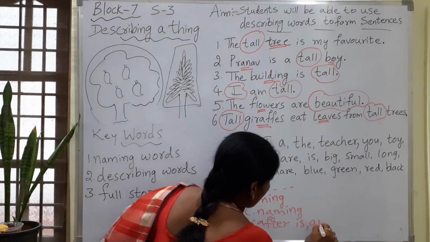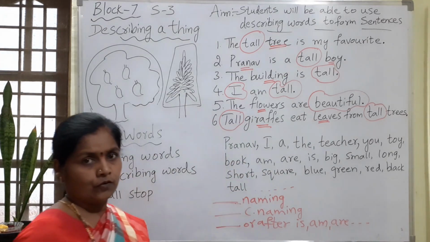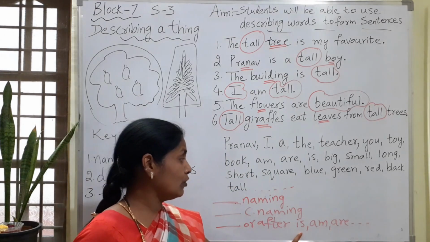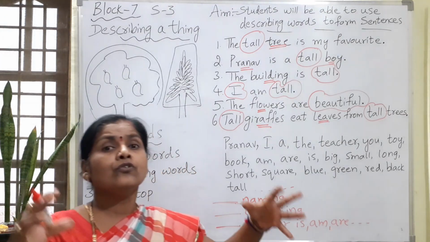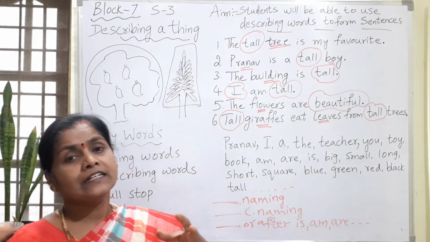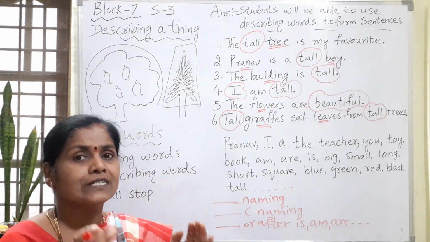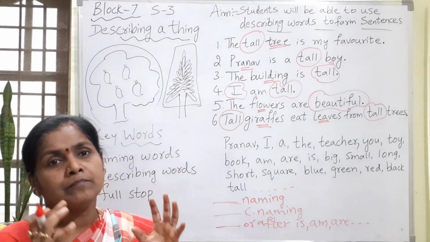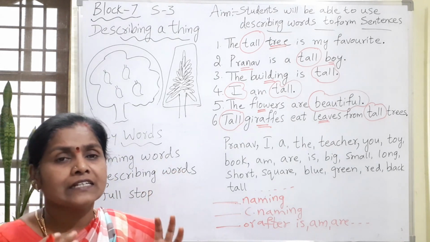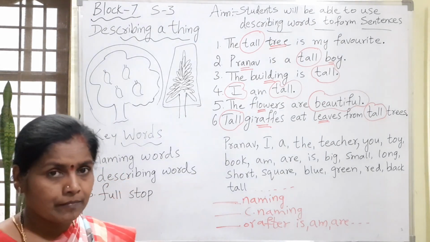with is, am, are, etc. Okay. In the previous class I told you these words are used to connect the subject, to connect the noun and the describing words. Connect the noun and the describing word. It gives us the complete meaning, complete sense. We'll understand it properly.